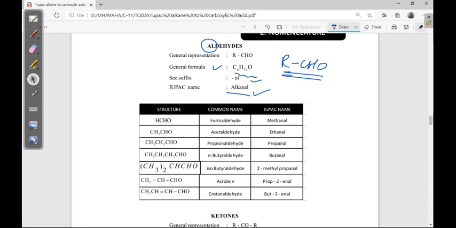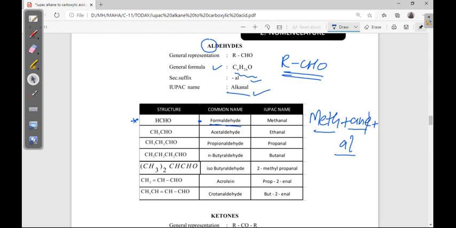Now, take the first compound, HCHO. In the common name, we already learned form will come, so formaldehyde. For IUPAC, meth, since one carbon is there, plus ane for single bonds, plus the suffix al. While combining these three parts, cut the E. Why?